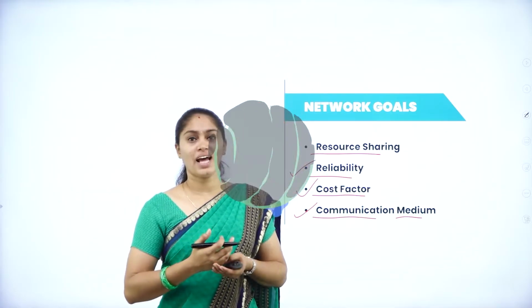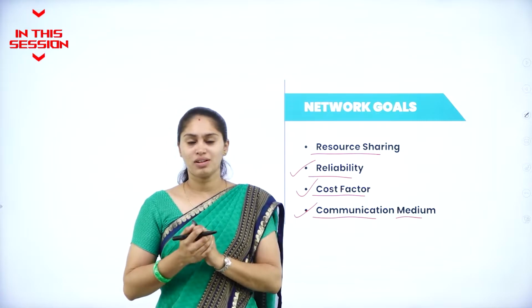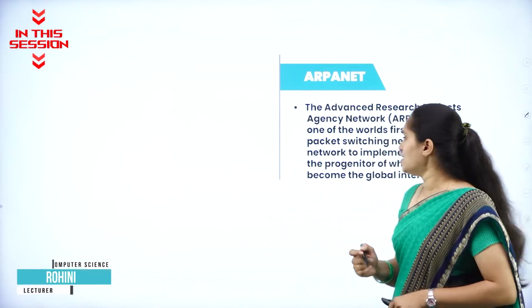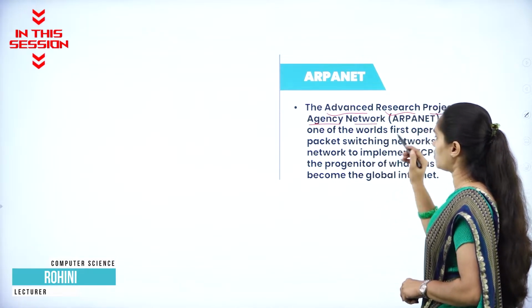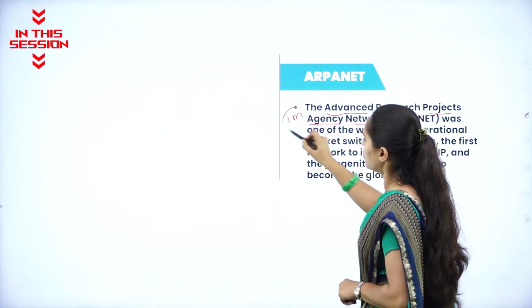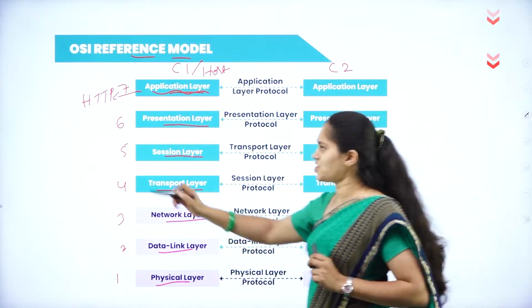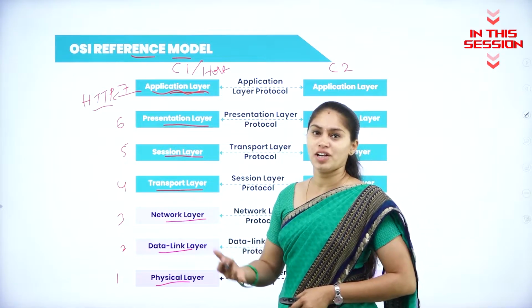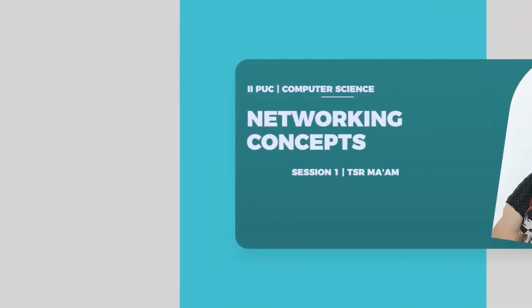In order to improve the efficiency of a company or an organization, sharing of resources is going to play an important role. What is the abbreviation of ARPANET? It is the Advanced Research Projects Agency Network, and it is important for 1 mark. The application layer is going to help the user. HTTP, or Hypertext Transfer Protocol, is going to help us access web pages over the internet.